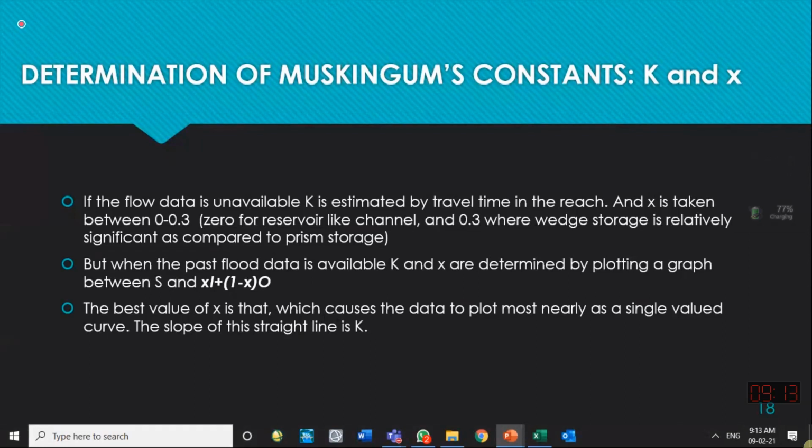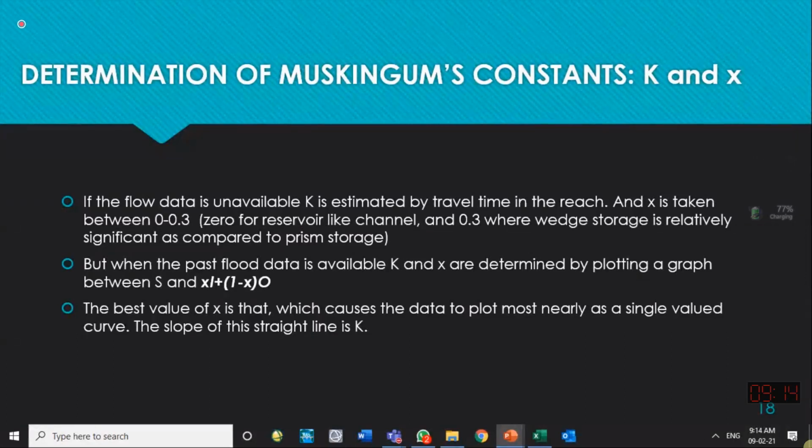That can be used to have an approximate idea of how much will be the travel time of the flood wave from one location to another location. If you have no other method, you can assume a suitable n value, you can assume a suitable cross section, and you can find the approximate velocity using the Manning equation.